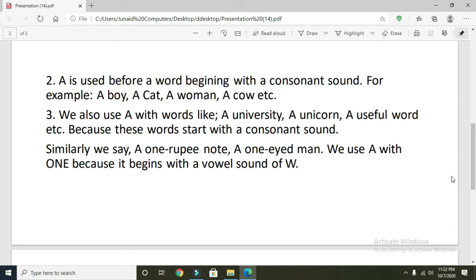And likewise, we also say a one rupee note, a one-eyed man. So here we are using a with one because we can see that it begins with the consonant sound of w, that is woman, one, etc. Or a one rupee note, a one-eyed man.